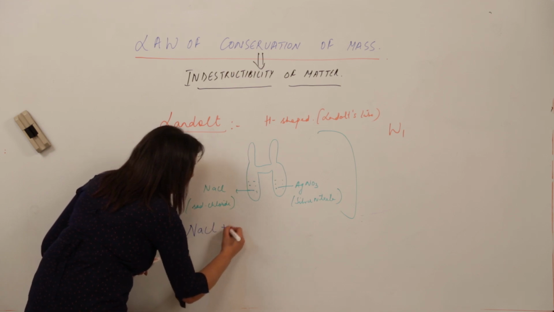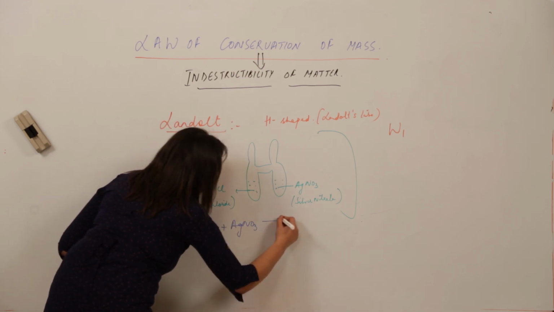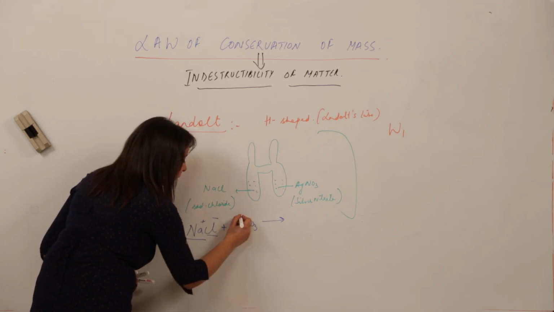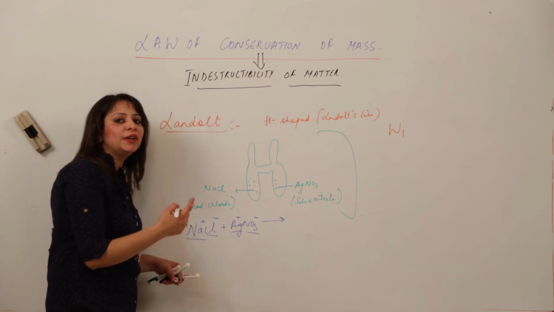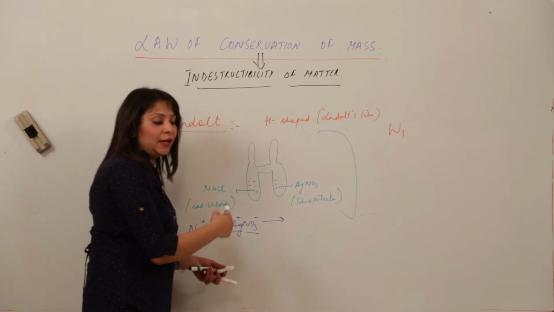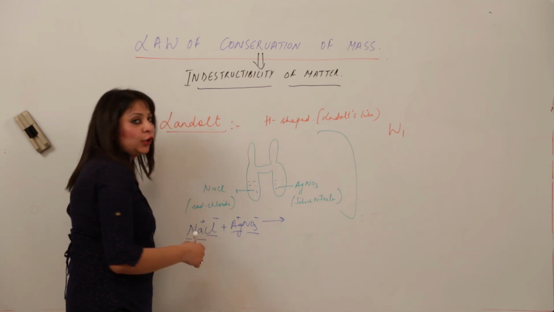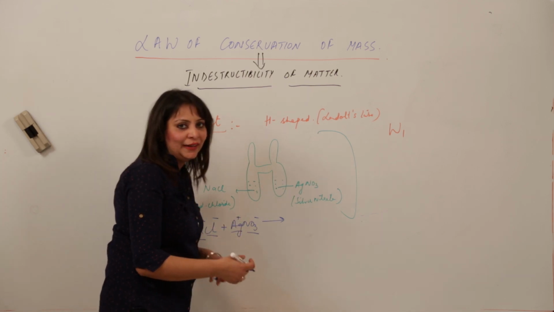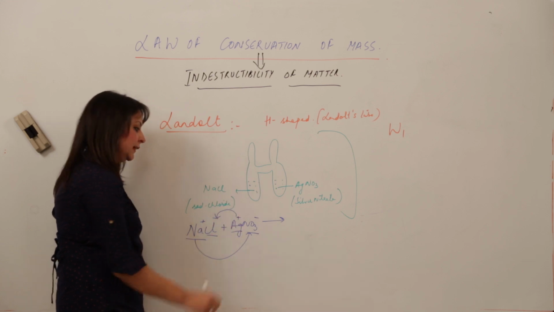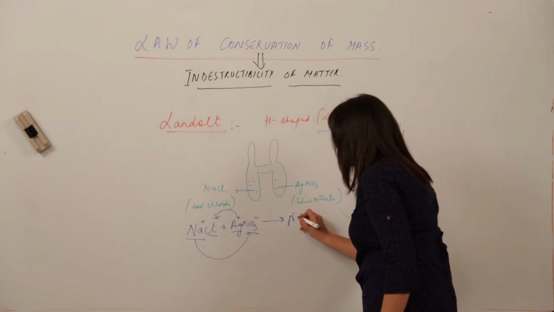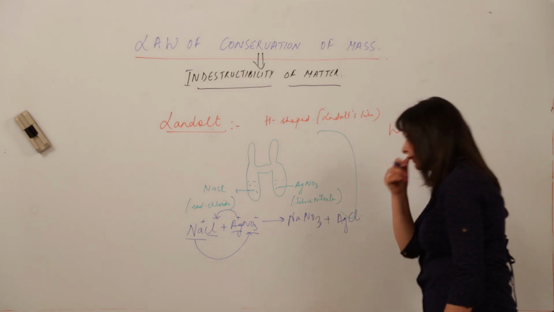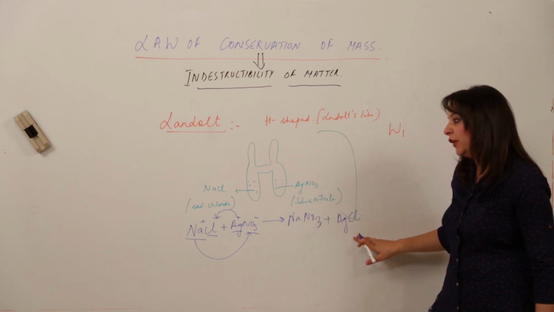NaCl and AgNO3 both got mixed and they give rise to, and I am writing the valencies here. These are the valencies which are used. You don't need to write them, you need to remember them in mind, but I am writing them for your convenience so that you are able to make the molecular formulas accordingly. This should not come in your mind, where has this 3 gone or where has this 1 gone. So what will happen? This positive part will react with this negative part and this will react with this. So it forms NaNO3 and AgCl, that is sodium nitrate and silver chloride.